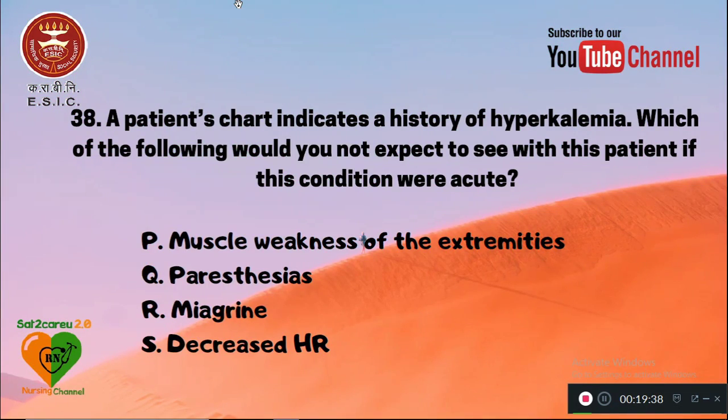38. A patient's chart indicates a history of hyperkalemia. Which of the following would you not expect to see with this patient if this condition were acute? P is muscle weakness of the extremities, Q is paresthesia, R is migraine, S is decreased heart rate. So in this case of acute hyperkalemia, migraine will not be present, whereas all other three symptoms are commonly seen.